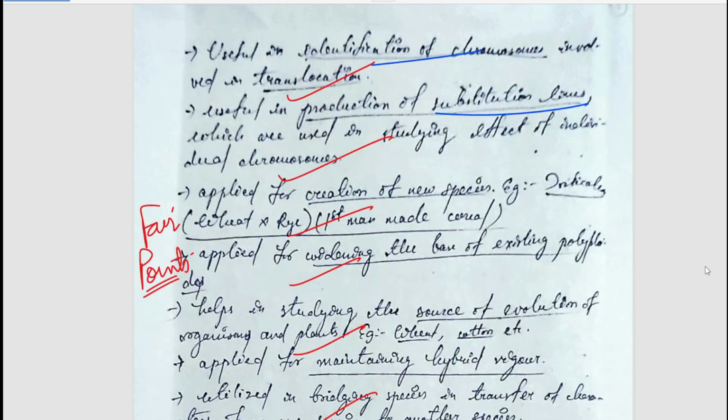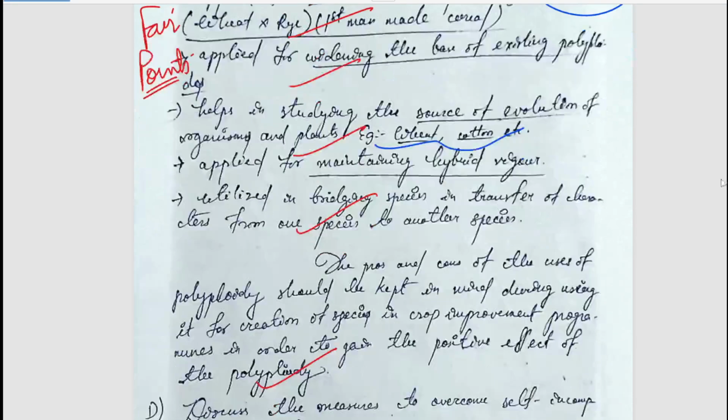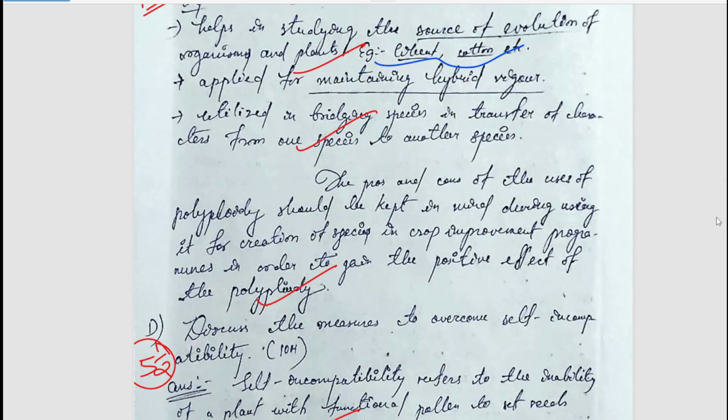So well written points. Examples of triticale has been mentioned, that is through crossing wheat and rye. Examples of wheat and cotton have been mentioned, so fairly written. If you want to read it, you can simply pause and read it. Now let's move to the next question.